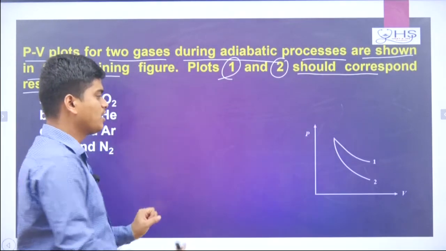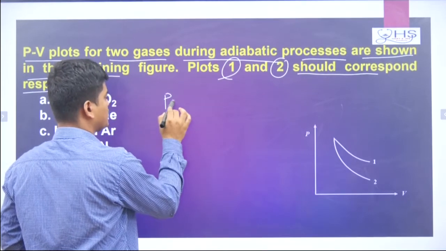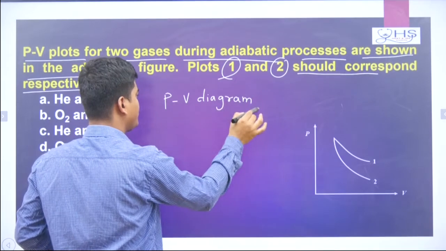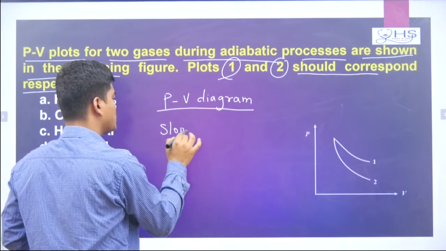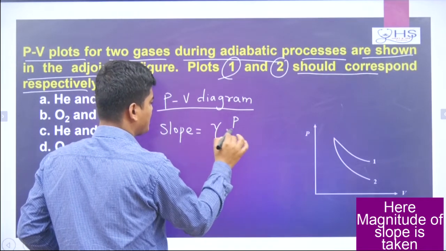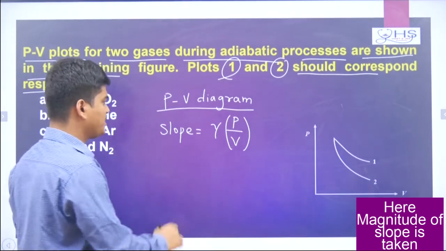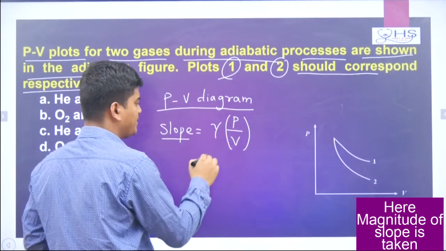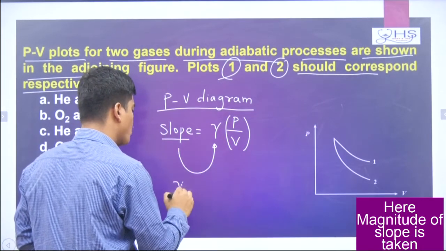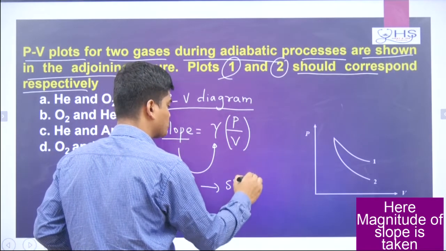Remember, to do this, first understand the PV diagram for an adiabatic process. From the PV diagram, the slope will be gamma times P by V. So the slope basically depends on gamma. If gamma is more, this implies the slope will be more.